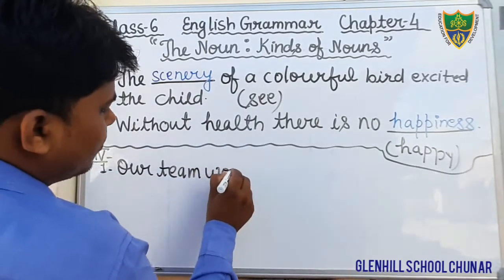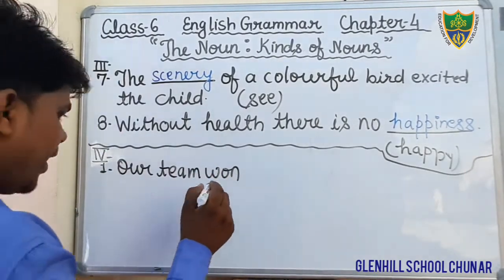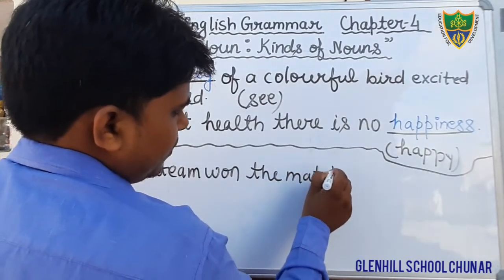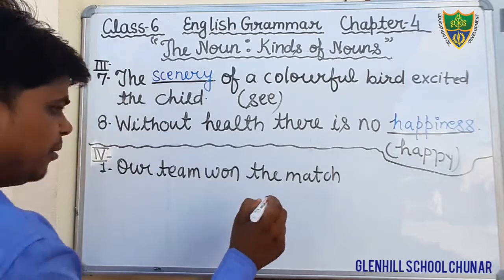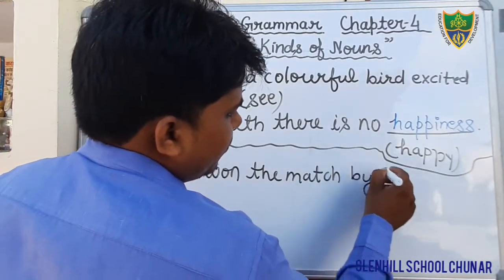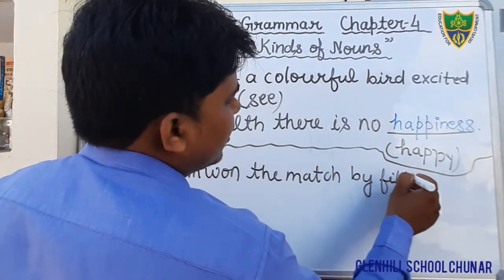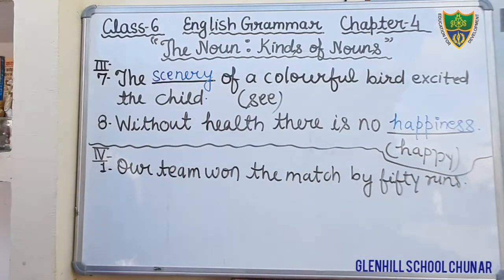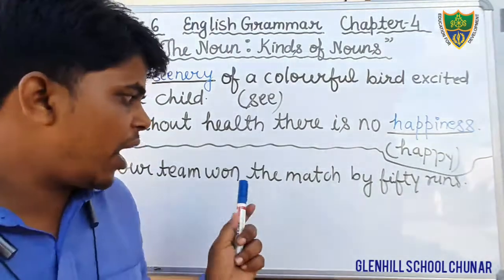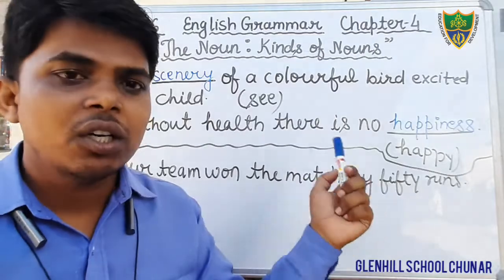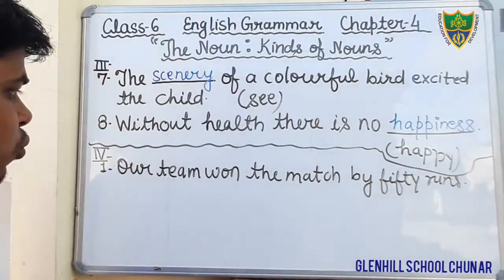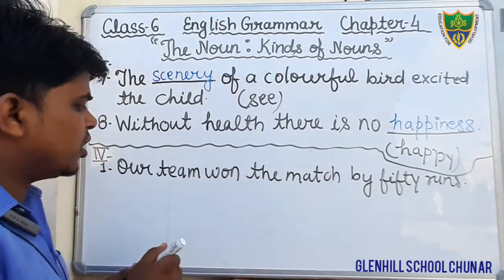Our team won the match by 50 runs. F-I-F-T-Y. By 50 runs. Okay students, just see, this is the sentence, and in this sentence we have to underline the word which is the collective noun. So just find out what is the collective noun in this sentence.